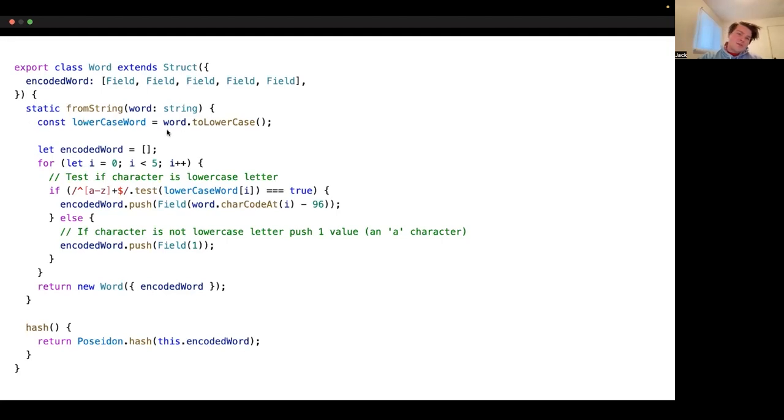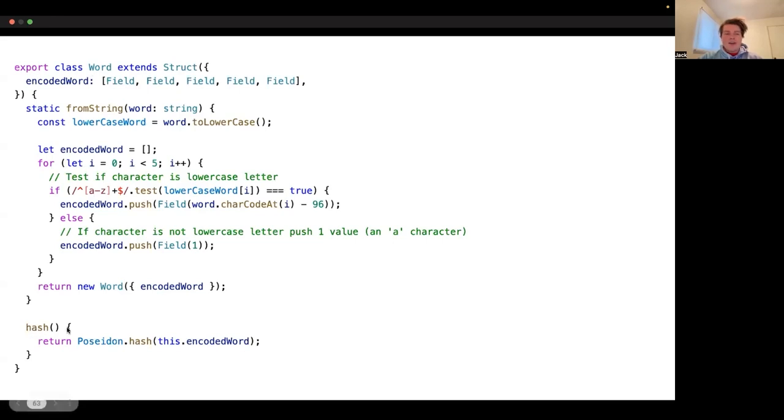We'll make it all lowercase, check that all the letters are actually letters, grab the ASCII code, subtract 96, and dump them all into this encoded word array. Then we'll return a new word that includes this encoded word. So we have a static method that we can use to generate one of these words from a string.